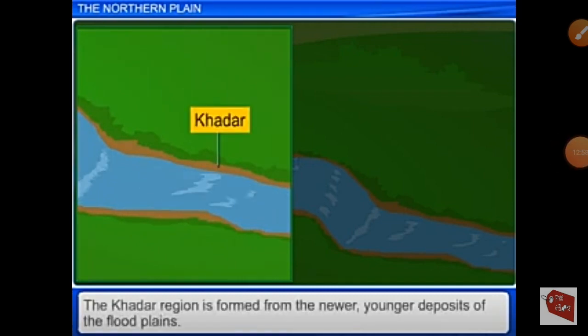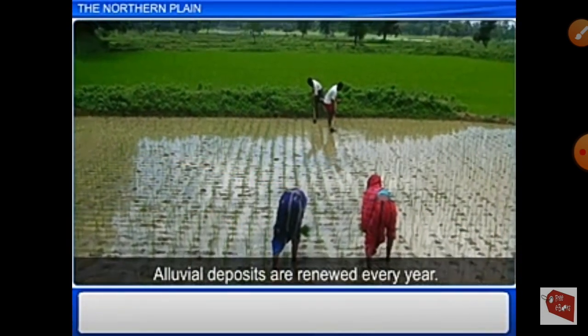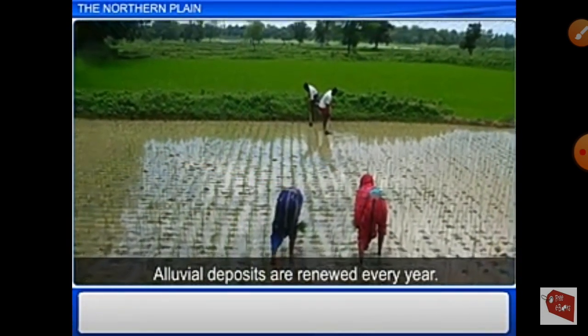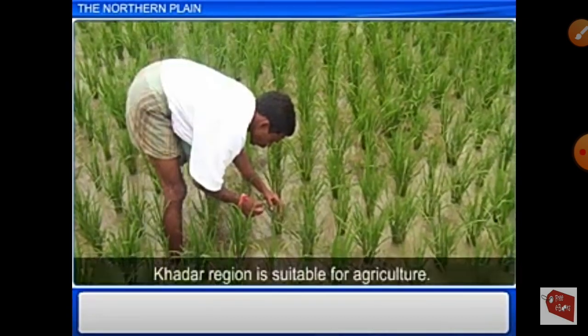The fourth region is the Khadar plain. These tracts are enriched by fresh deposits of silt every year during the rainy season. So, this region is suitable for agriculture.